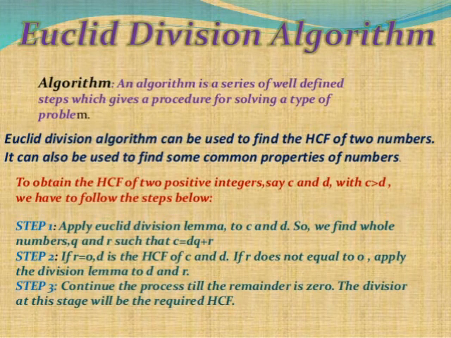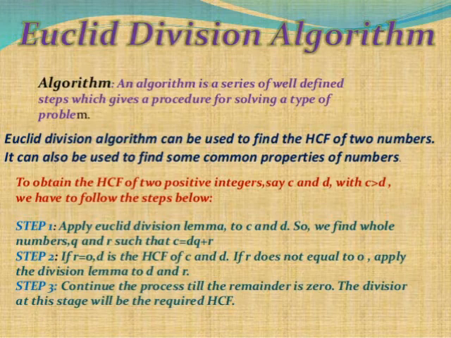Euclid division algorithm, second important topic. What is an algorithm? An algorithm is a series of well-defined steps which gives a procedure for solving a type of problem. Euclid division algorithm can be used to find the HCF of two numbers. It can also be used to find some common properties of numbers. To obtain the HCF of two positive integers, say C and D, with C less than D, we have to follow the steps below.